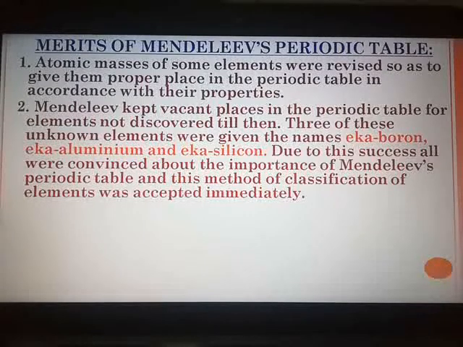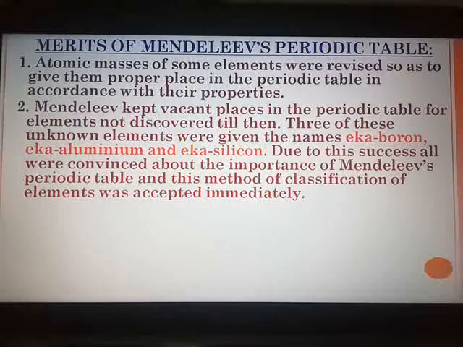Third and the last merit is, there was no place reserved for the noble gases. You all know which are the noble gases. The inert gases which are stable, which do not participate in any of the chemical reactions. They are known as noble gases. So there was no place reserved for noble gases in Mendeleev's original periodic table.